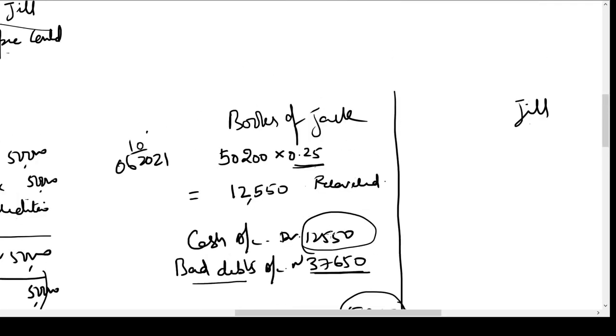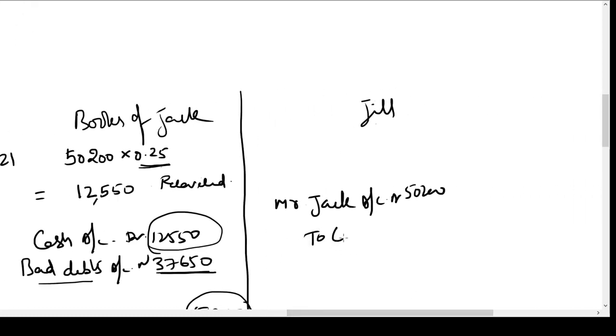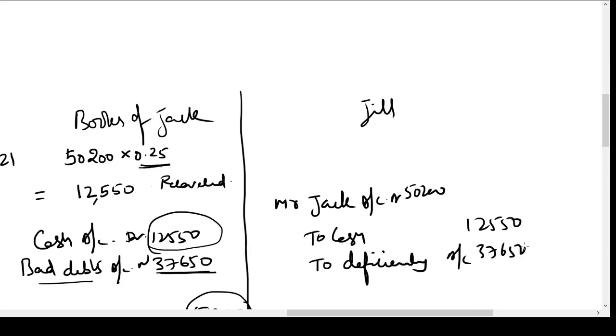What is the entry in the books of Mr. Jill now? The entry he would pass is, he is settling Mr. Jack's account. So Mr. Jack account should be closed in his books. Mr. Jack account debit 50,200 to cash 12,550. The balance amount he is not able to pay, which we transfer to an account called deficiency account, 37,650 rupees.